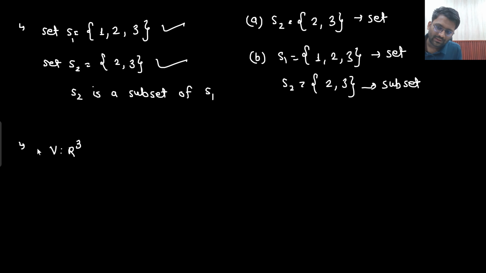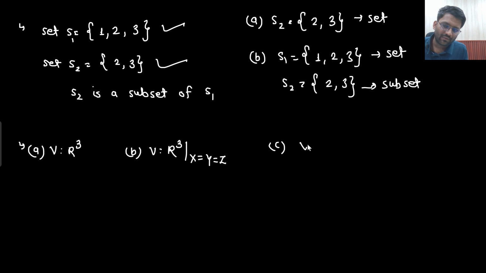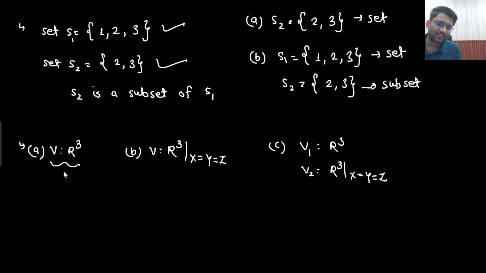Now, this is one question. I have a vector V which is R3. Another question: you have a vector space V which is R3 where x equals y equals z. Then another question where you have a vector space V1 which is R3 and V2 which is R3 with the condition x equals y equals z. So let me know, is it a set of vectors? Yes sir. So can I call it a vector space?